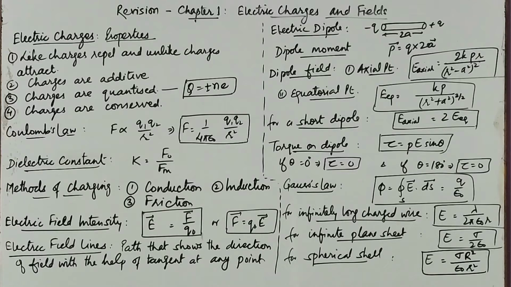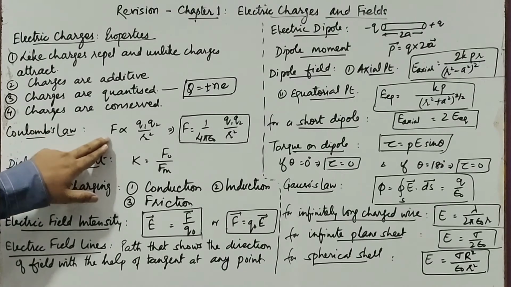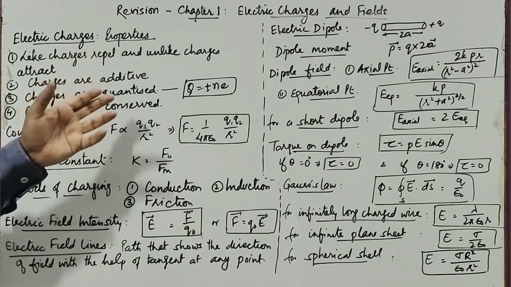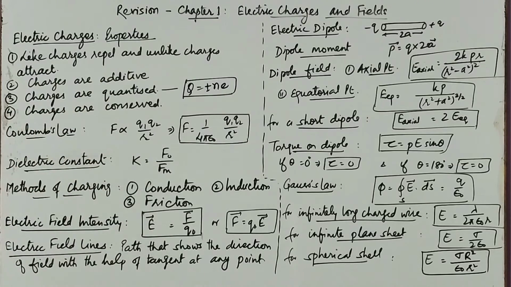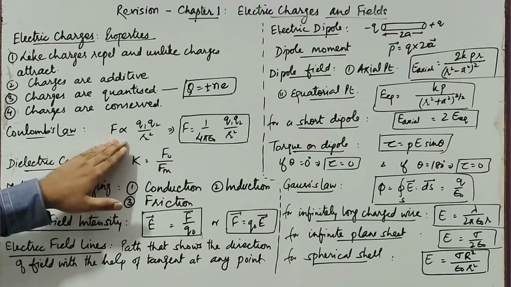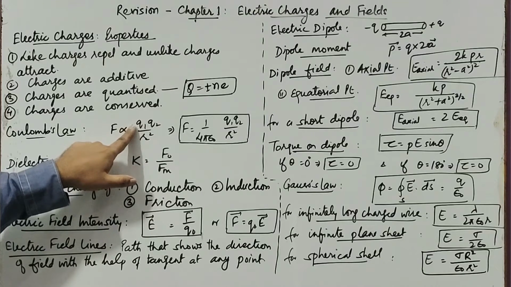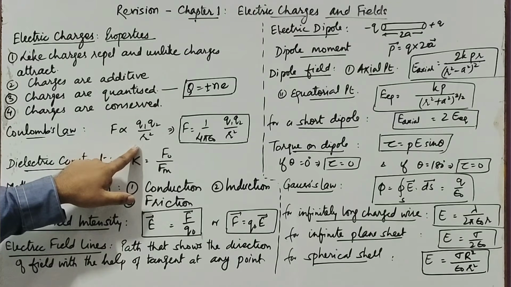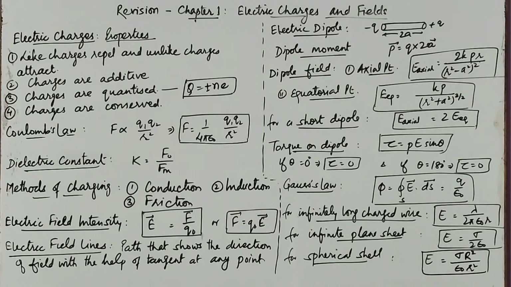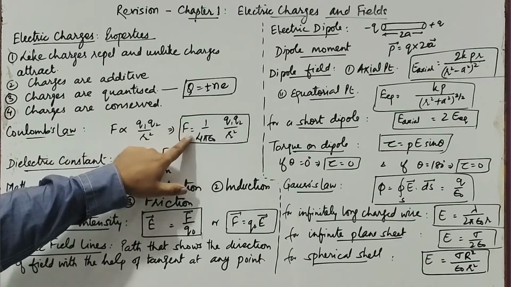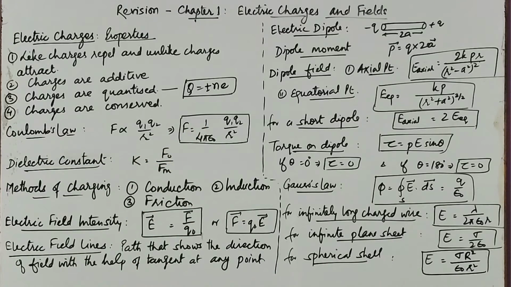Now, moving further, we had the discussion about Coulomb's law. Coulomb's law says that the force between two charges, they can attract or repel depending upon their nature, but the force will be there. This force was identified to be proportional to the product of their magnitudes and inversely proportional to the square of the distance between the two charges: F is proportional to Q1 Q2 upon r squared. When we replace this proportionality with equality, a constant k, that is 1 upon 4 pi epsilon naught, was introduced.